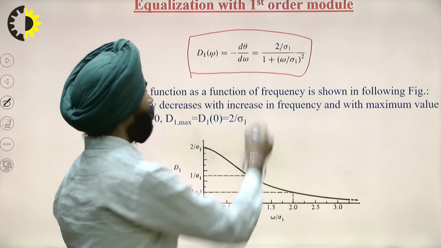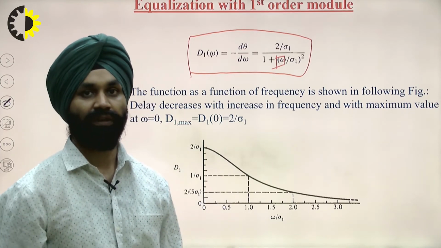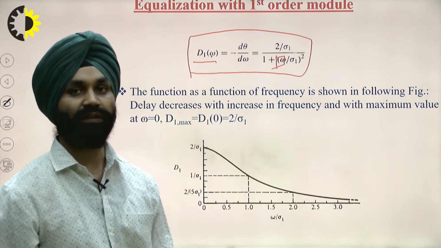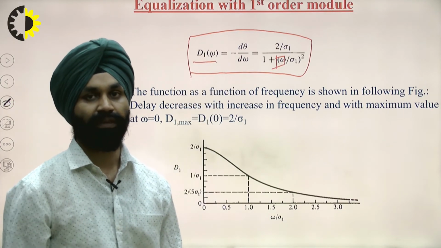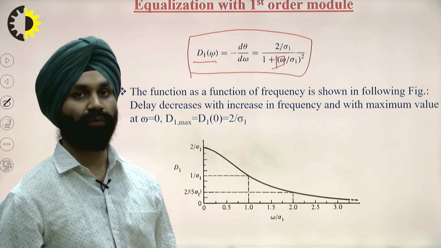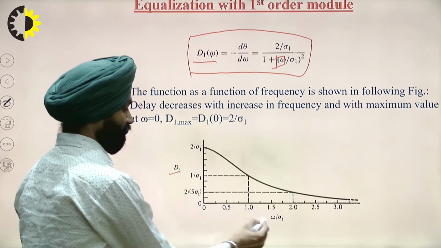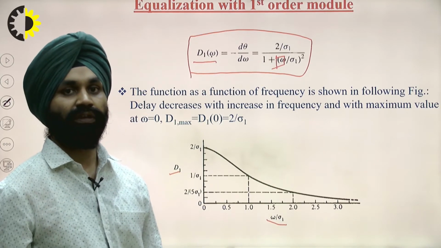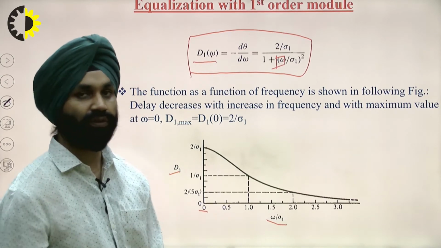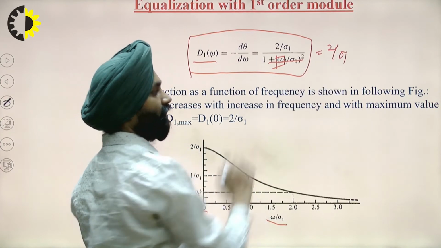Then we have another parameter omega, which may vary, or we can say that this delay of the first order filter is a function of frequency. Now if we plot this delay with respect to frequency, first of all, put omega equal to 0; this term will vanish and it will give 2 by psi1.